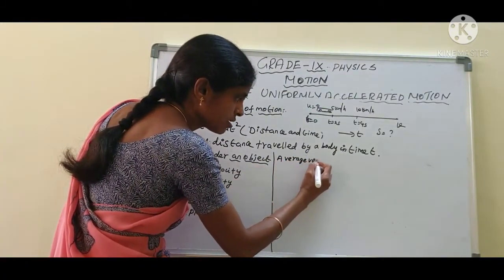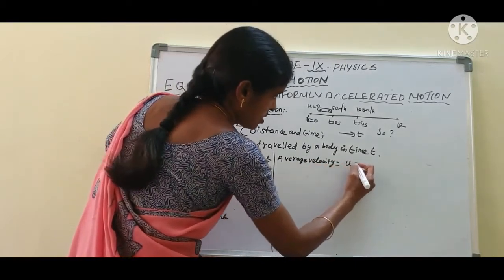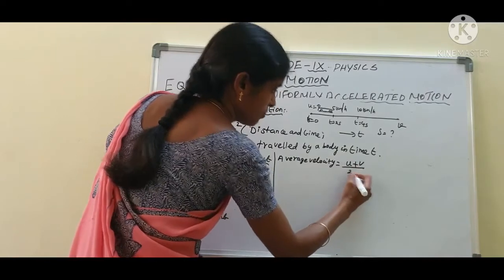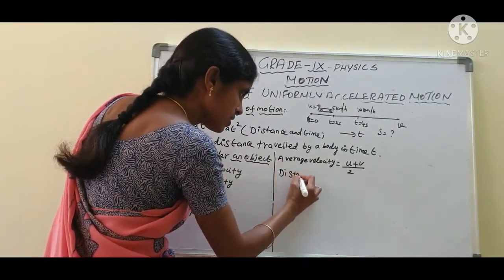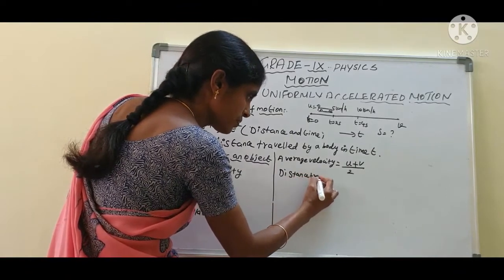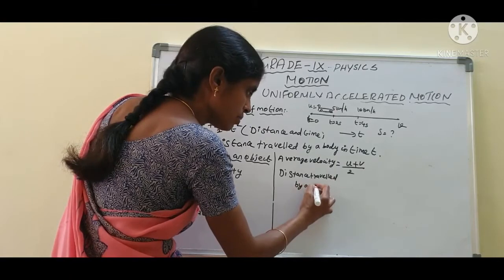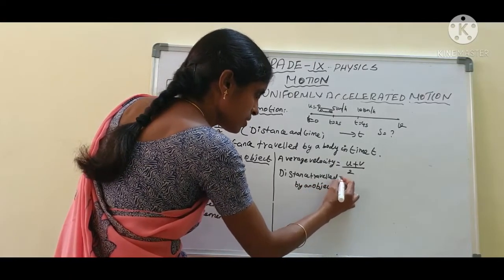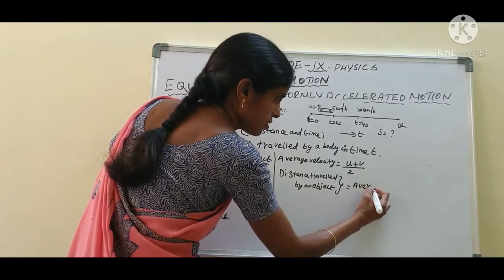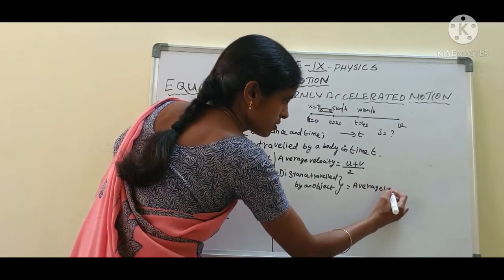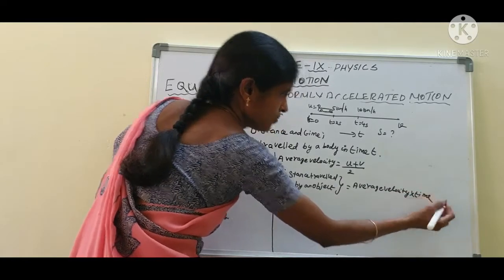Okay, see here. Average velocity equal to initial velocity plus final velocity by 2. Next, distance traveled by the object equals average velocity into time.